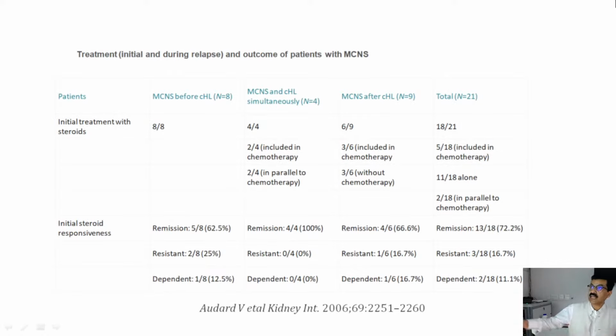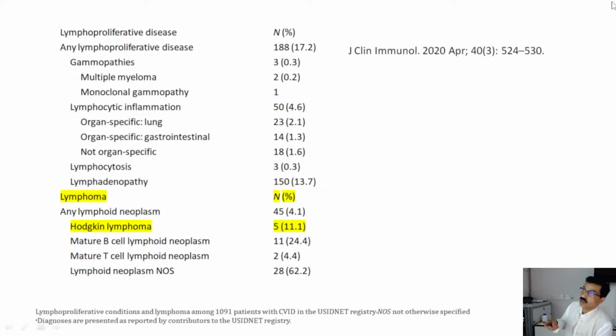So when we look at the series which has been published here, even nephrotic syndrome or minimal change disease associated with lymphoma can have remission in 72% of the patients, can be resistant in 16%, or can follow a dependent course in 11% of the patients. And common variable immunodeficiency syndrome can have lymphoma, in one of the studies as shown, in 11.1% of the patients.